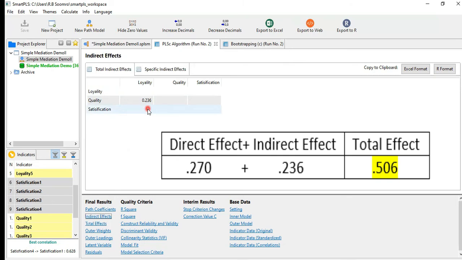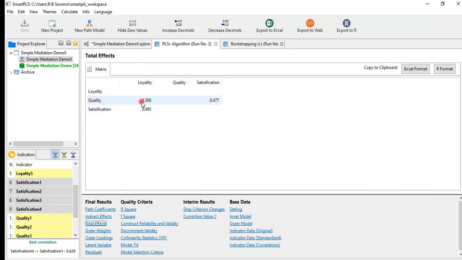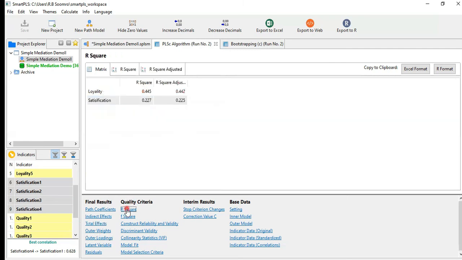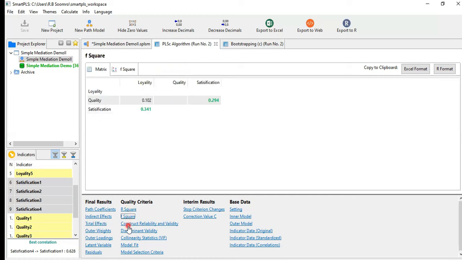Now, when we add these two values, we will get the value of the total effect. This is our total effect. This value has arrived here. Now, not outer weights but outer loadings. Some issues are again the same: the contribution of the loyalty is lesser than the contribution of loyalty 3. R square is quite handsome. R square, loyalty 44%, satisfaction 22%. That's a good thing. F square again is within the benchmark.